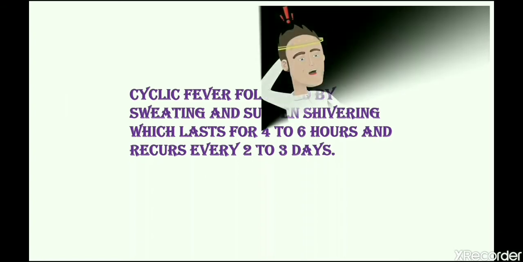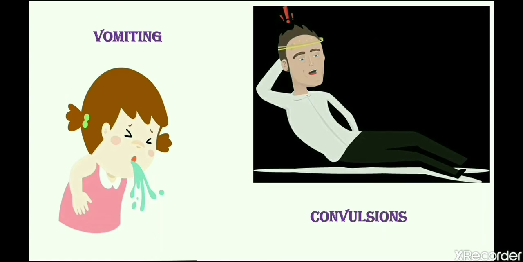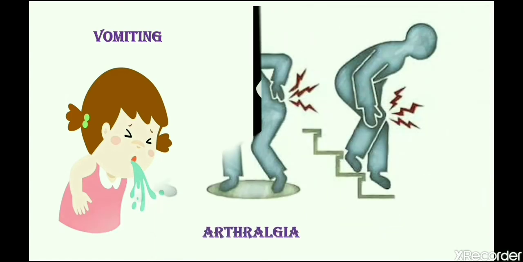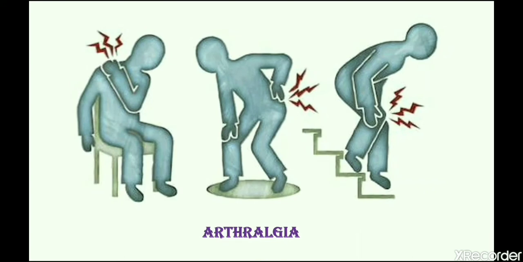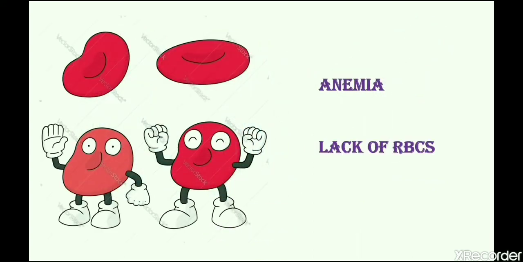It also includes vomiting, convulsions, arthralgia, that is your joint pains, anemia, hemoglobinuria, that is in your urine there will be presence of hemoglobin. That means normally urine appears yellowish in color, but due to hemoglobinuria, now the color of urine will change and it will be reddish in color.